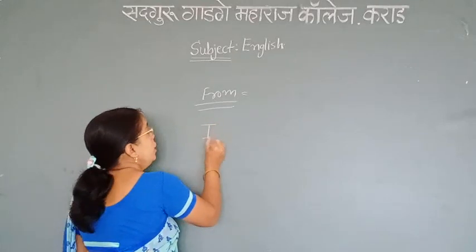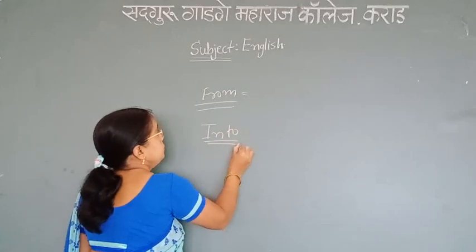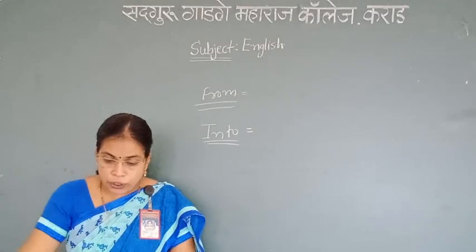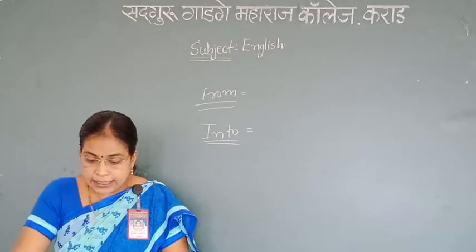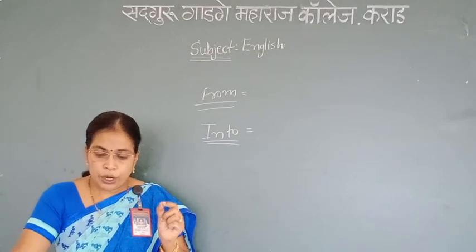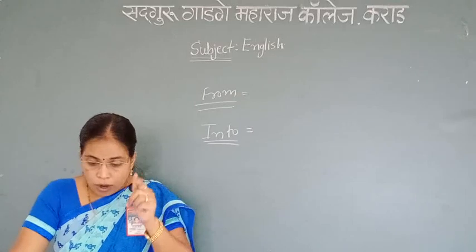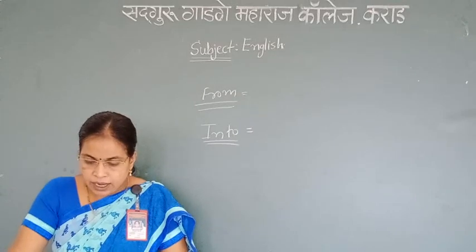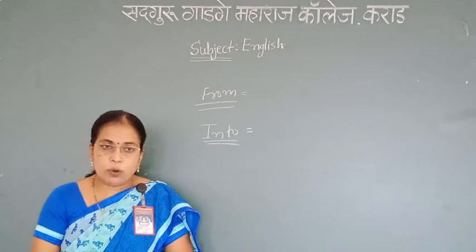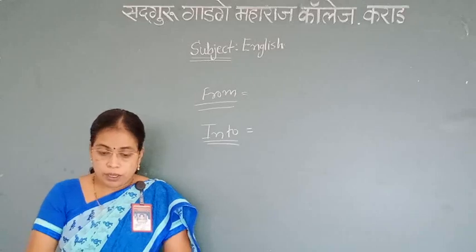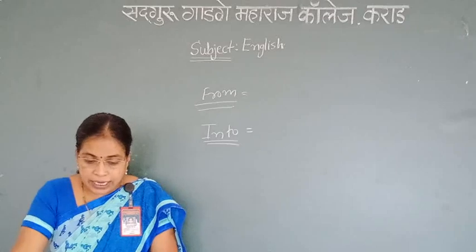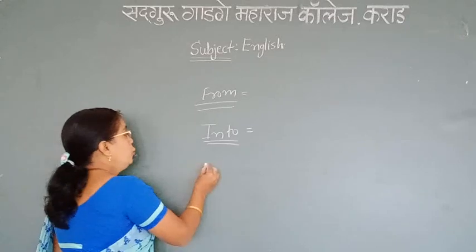Next preposition, into. Into indicates a motion towards or going inside something. It has many uses. For example, he came into the house. The police broke into the bar. My car crashed into a street sign. Then out of.